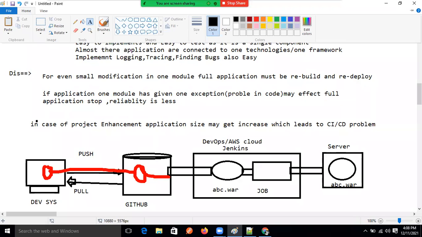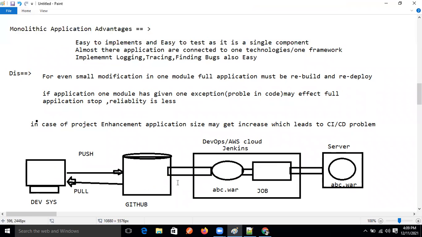Whenever this happens, using the Jenkins tool, again they are converting it into the war, creating one job, and that job is deploying in the server. So any updation that happens, what will happen now?